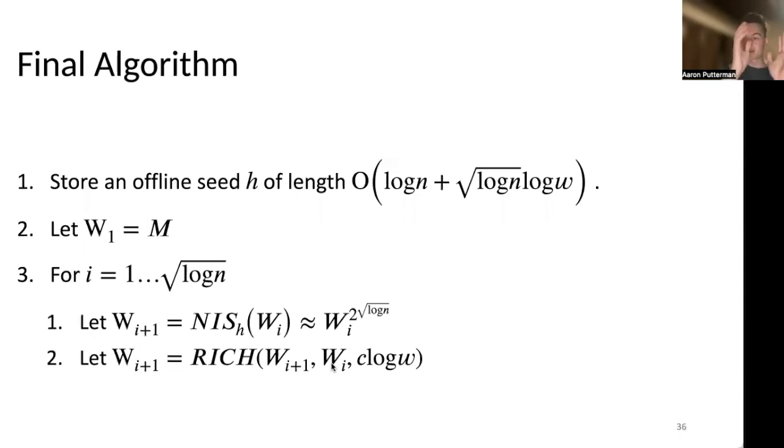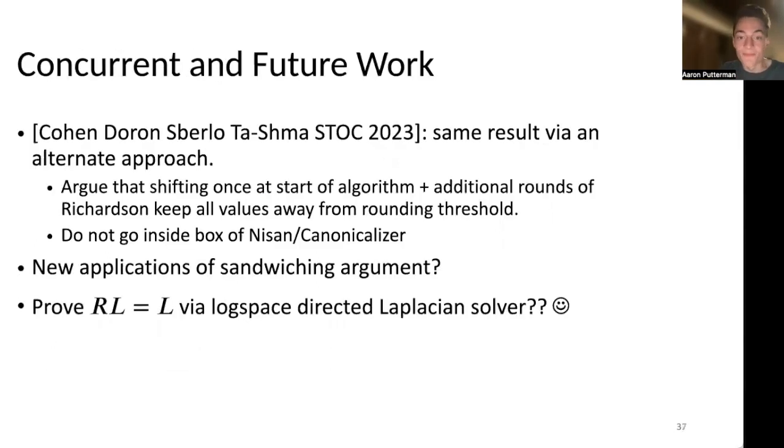Now the matrix norm of the difference between the true power and the power that we have is sufficiently small, such that we can use our canonicalization argument to argue that when we reapply Nissan, the error doesn't blow up too much, and we can bring it back down and repeat this process, which ultimately results in a good approximation to the product. And here we've never actually used any facts about the matrices being the same, so this will work for distinct matrices.